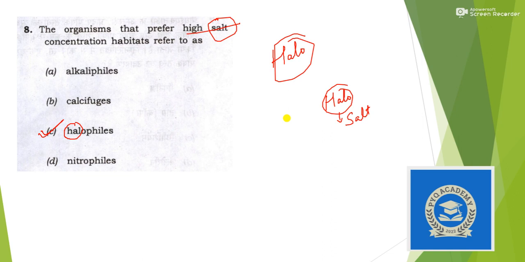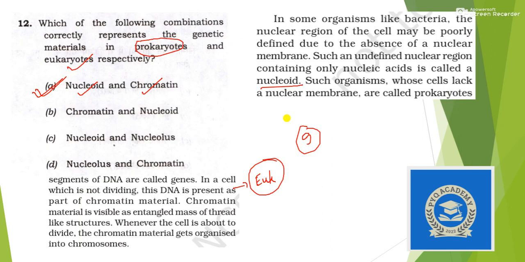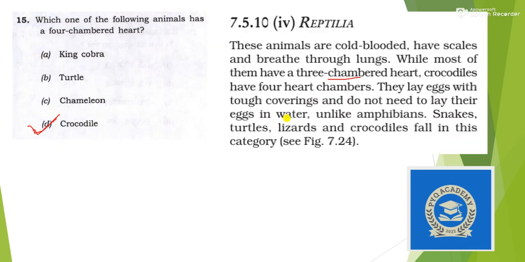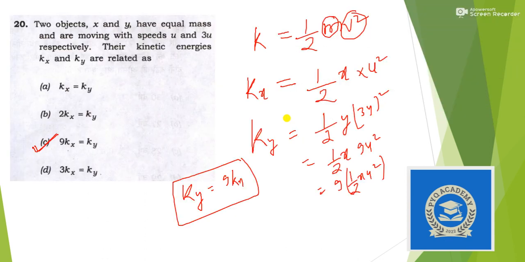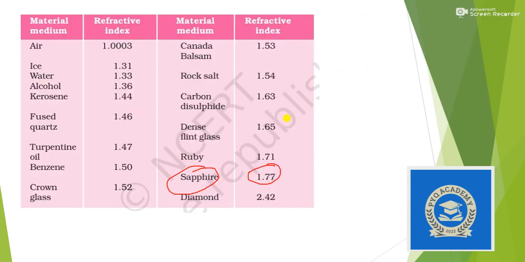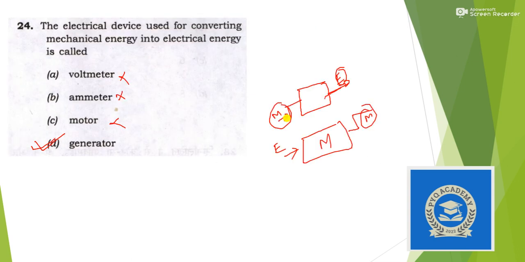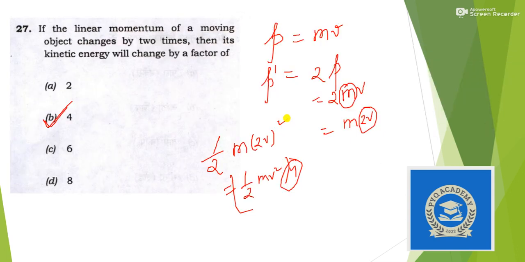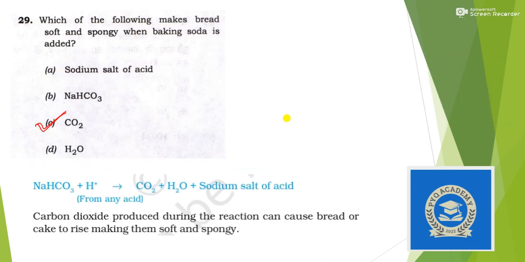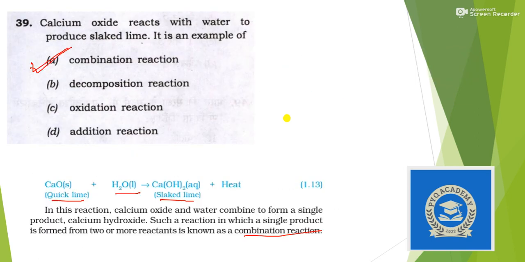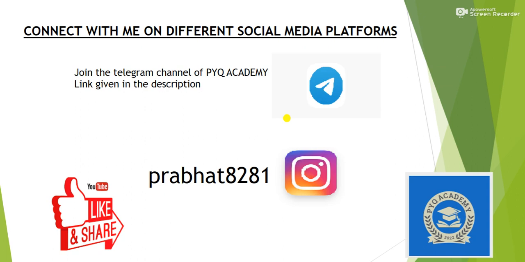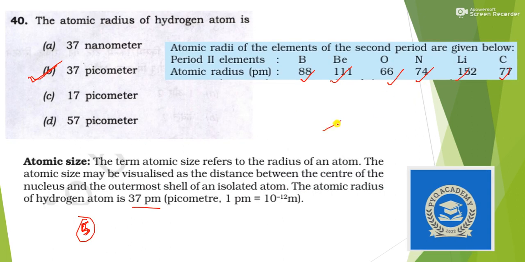So out of 30 or fewer, you can easily mark 23 plus questions correctly.